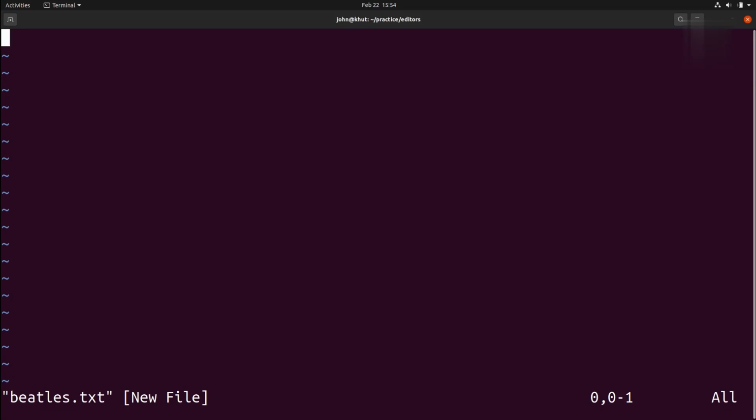Vim has two modes. Insertion mode, where we type and make manual changes to text, and command mode, where we issue commands like save, copy, paste, etc. I will press I to go into the insertion mode, and here I can start typing things. And if I press escape, I will go back into the command mode.